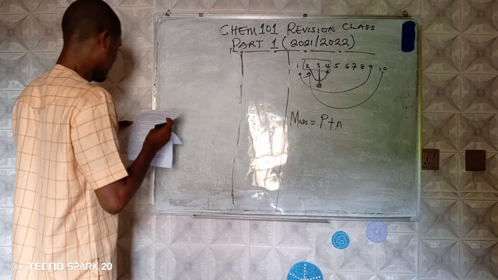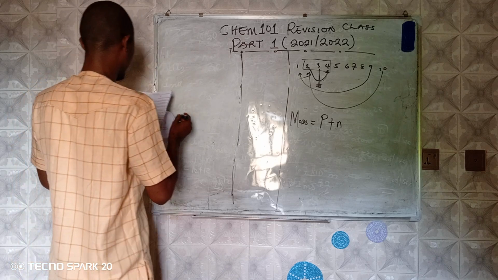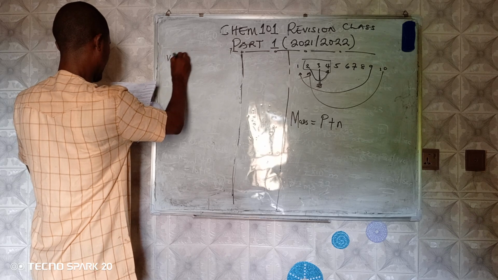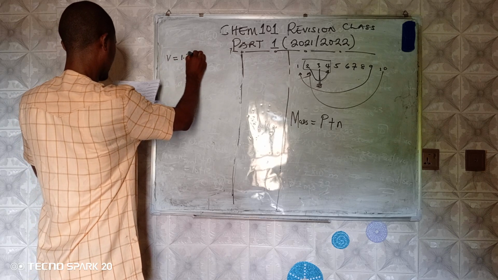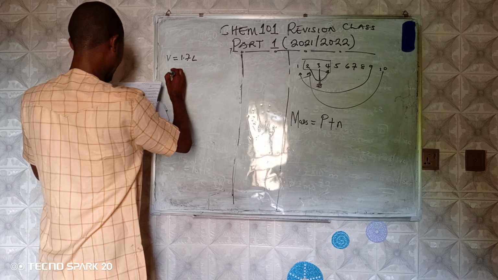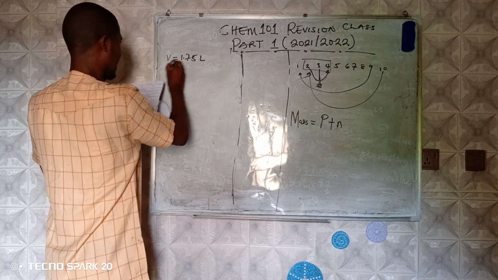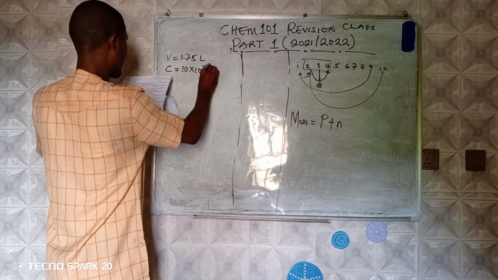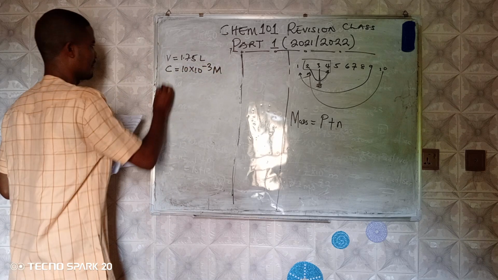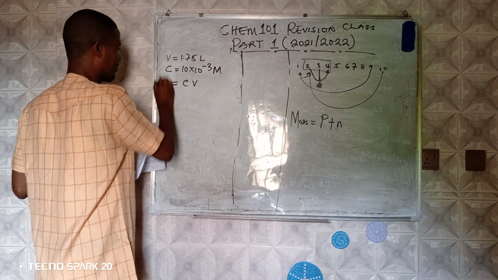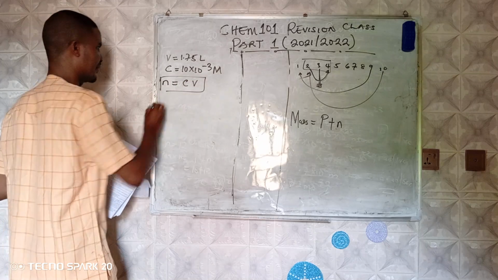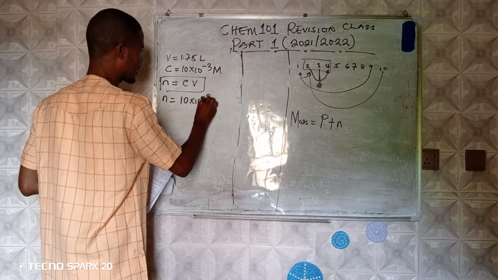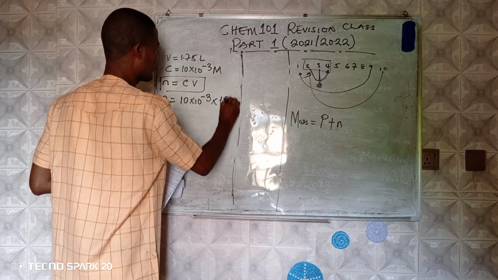Question 33 says, calculate the number of moles of chlorine ion. They gave us the volume as 1.75 liters, and the concentration is 10 times 10 raised to the power minus 3 molar. Remember that in this case, amount is equal to CV. Mark this: amount is equal to CV. So amount here will become 10 times 10 raised to the power minus 3 times the volume 1.75 liters.